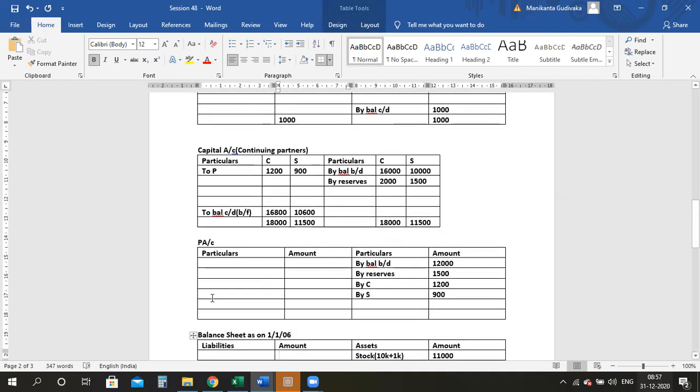Close this account and we have to transfer it to P's loan account. Are you understanding, ma'am? So to P's loan, because you're not paying any payment as on this day. P's loan account. Yes, ma'am. Balance figure. The payment is starting from the 1st of January. So 12,900. 15,600. Yes, ma'am.